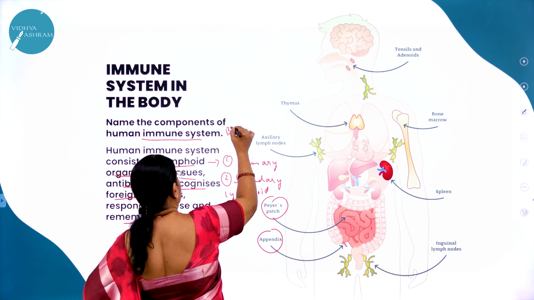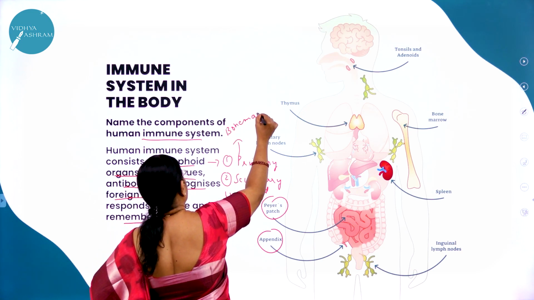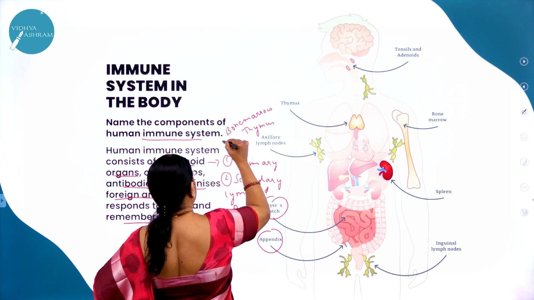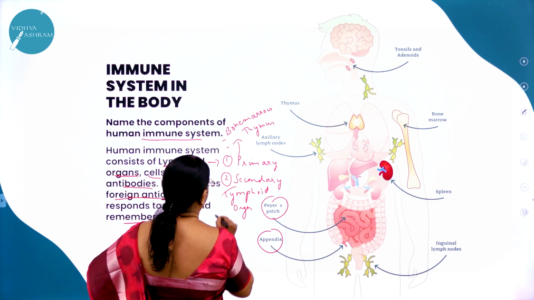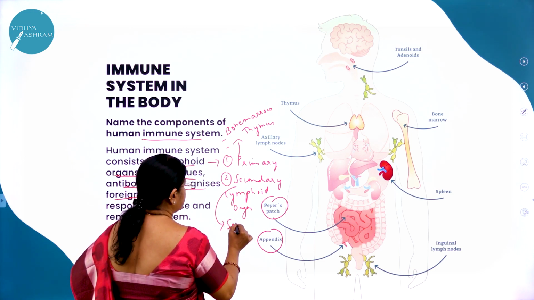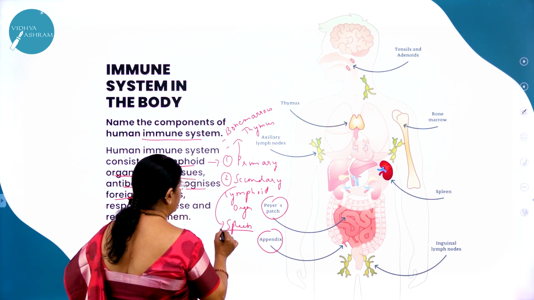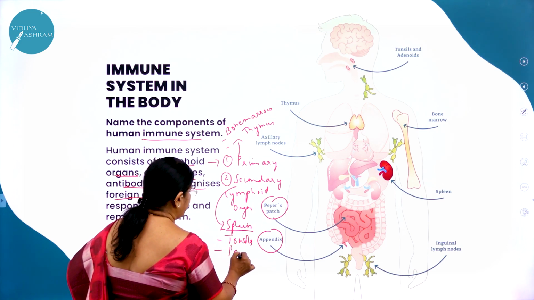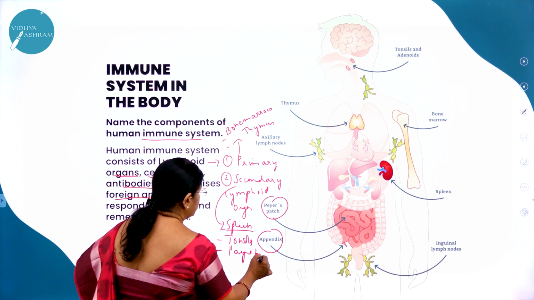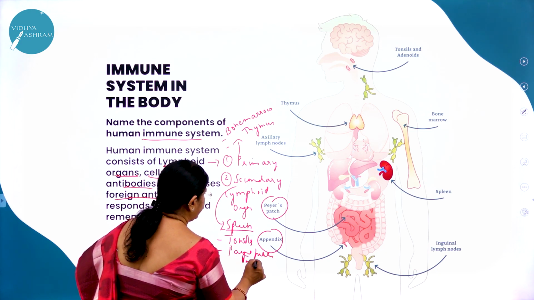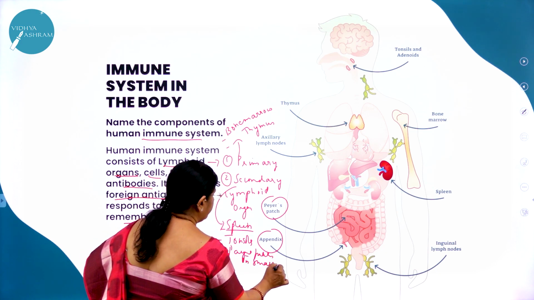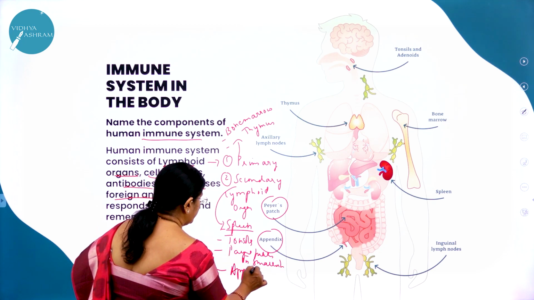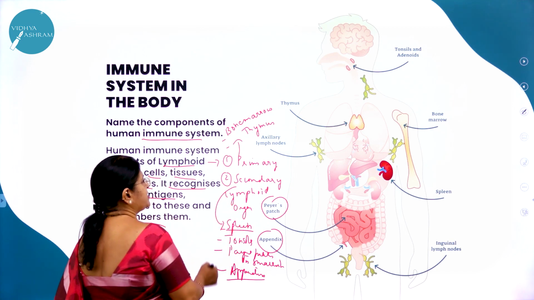That is bone marrow, then thymus. Then for secondary lymphoid organs, the largest organ, that is spleen, tonsils, then Peyer's patches in small intestine, right? Appendix. All these are the examples for secondary lymphoid organ.